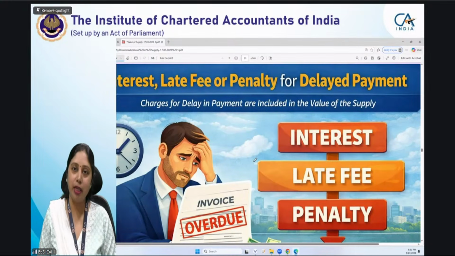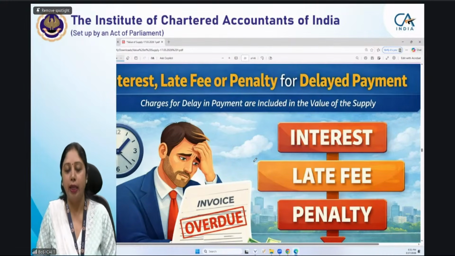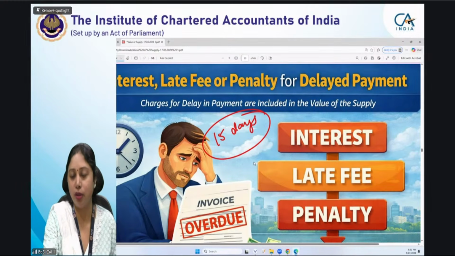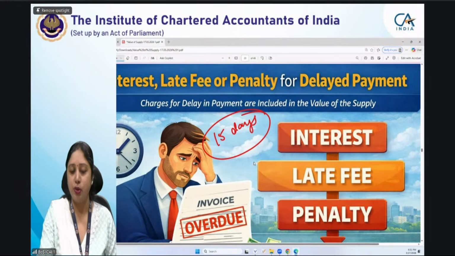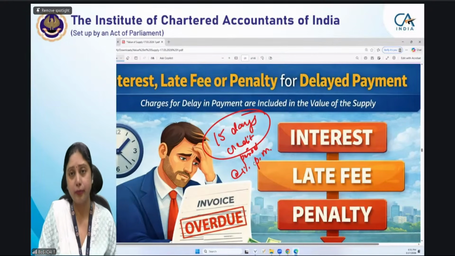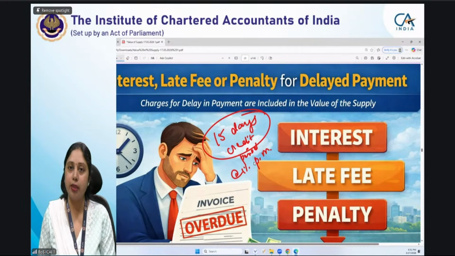Okay, next is interest, late fee or penalty. If you are a buyer and you are not making payment on time, whatever the stipulated time was. Suppose my seller has given me goods and has given me 15 days time for making the payment. Generally some credit period is always allowed when we make sales. So 15 days credit period is there and I have not made the payment within 15 days, and after that interest at the rate of suppose 1% per month is chargeable. Whatever interest is being charged from the buyer, or received by the seller from the buyer, that will be includable in the value of supply.